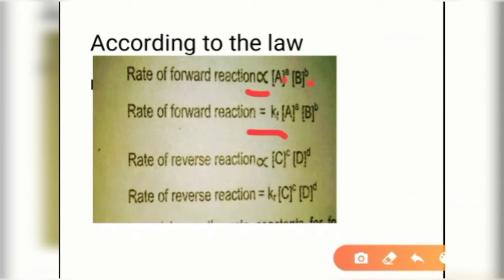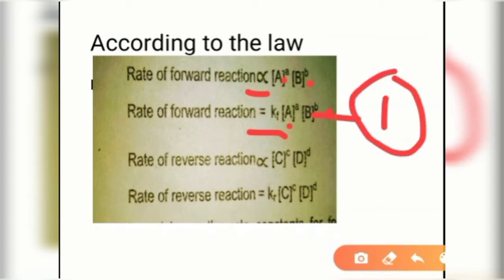Again square bracket A, square bracket B, and these coefficient numbers become powers. So this is equation 1.